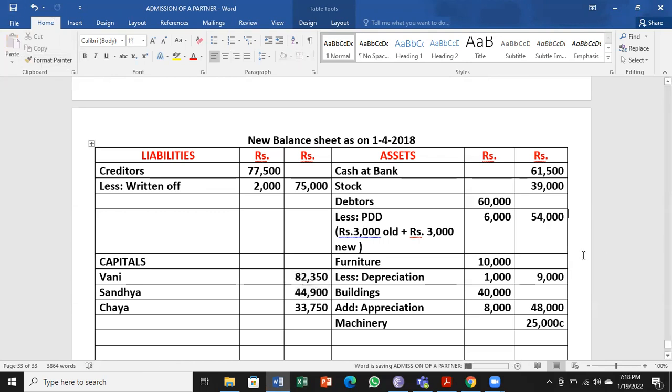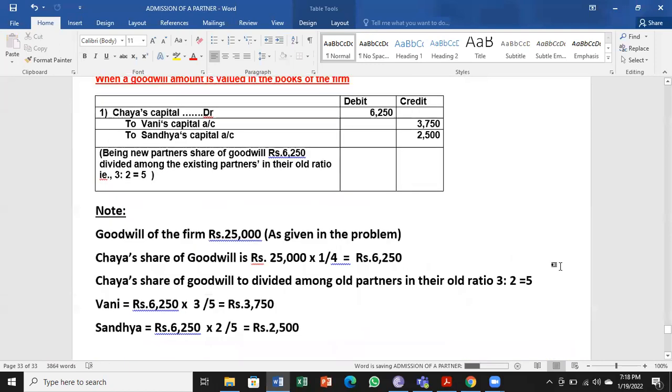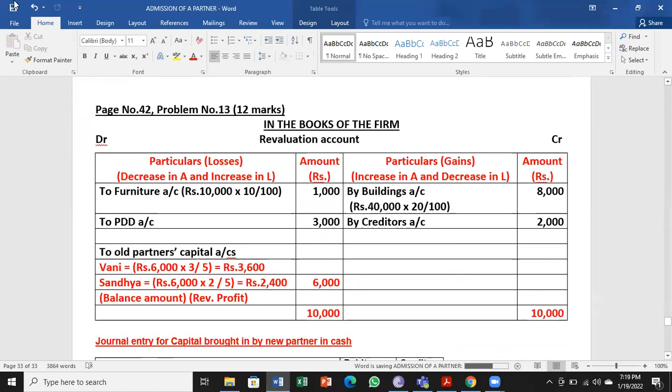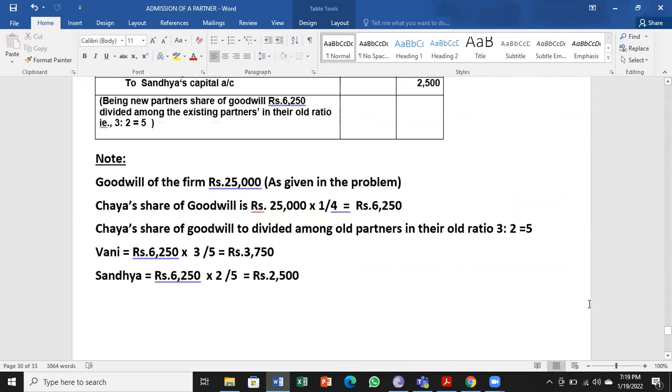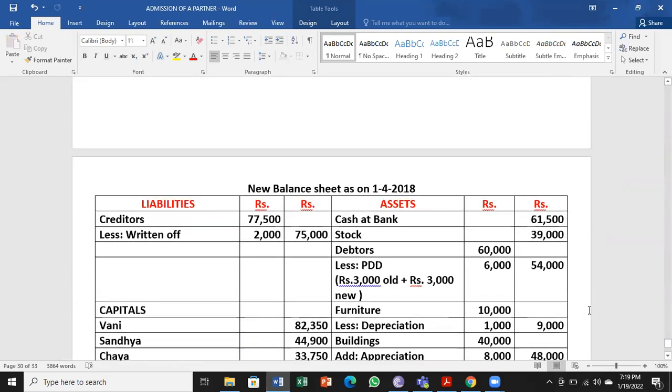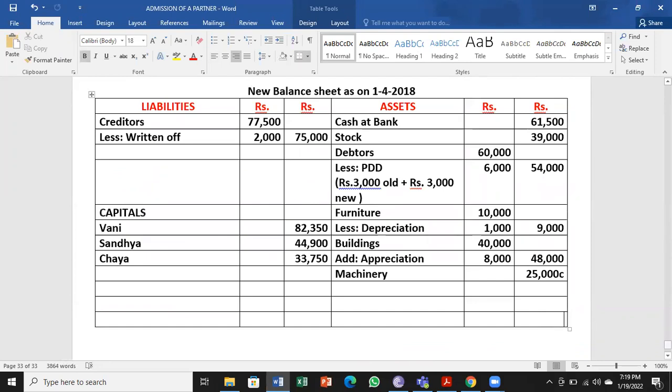Be very careful. Before closing the balance sheet, always have a practice of checking whether all the items of revaluation have appeared in the balance sheet or not. So for example, building 8,000 we have taken, creditors we have taken, furniture is taken, PDD is taken. If you ensure that, the balance sheet may tally in the beginning only. So nothing is left. We can go for totaling.